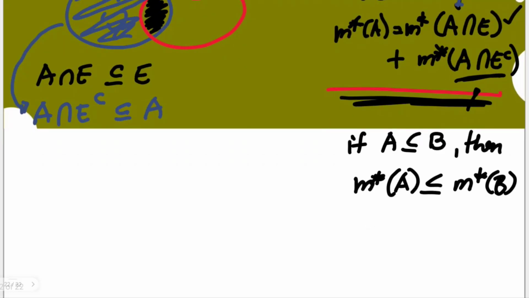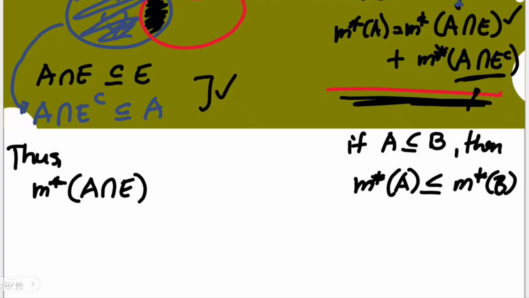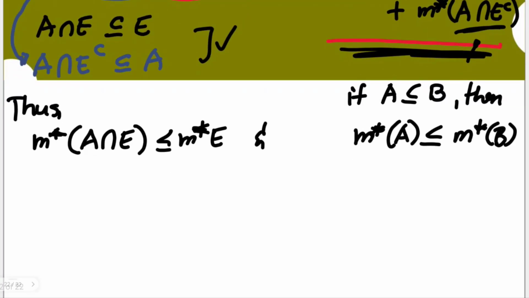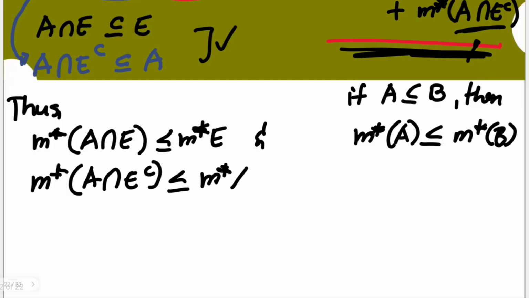So with this, we can use thus: the Lebesgue outer measure of the intersection of A and E is less than or equal to the Lebesgue outer measure of E. And the Lebesgue outer measure of A intersection E complement is less than or equal to the Lebesgue outer measure of A. Okay, so with the use of this.